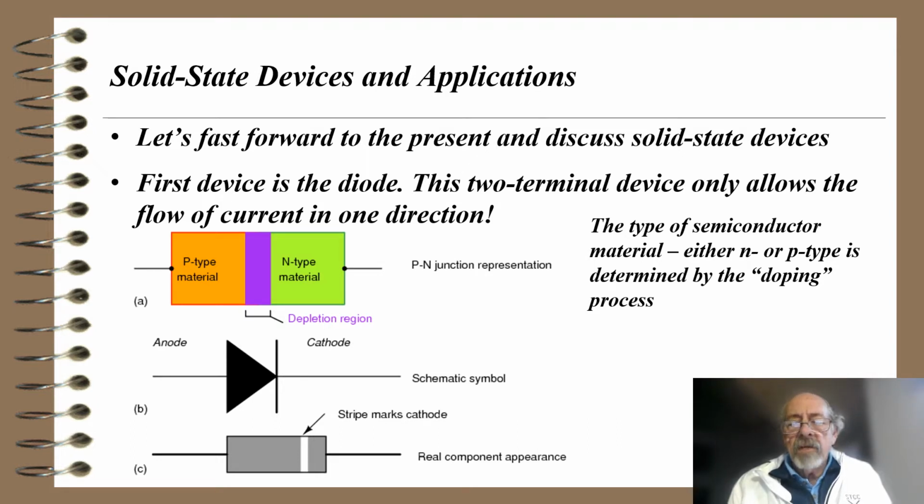The type of semiconductor material, either N or P-type, is determined by what's called the doping process. You can see again a graphical picture of what this thing looks like. If you look at part B of the figure, that's the schematic symbol. The P-type material is called the anode, and the N-type material is called the cathode. If we look at a real component, there's a stripe that marks the cathode on the little device. It looks like a resistor, but it has no color code other than that single stripe.